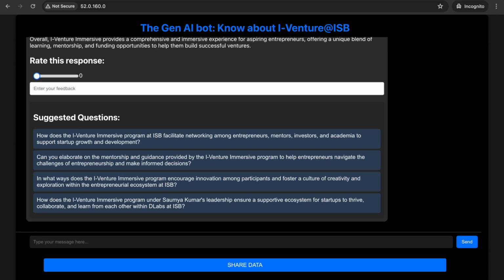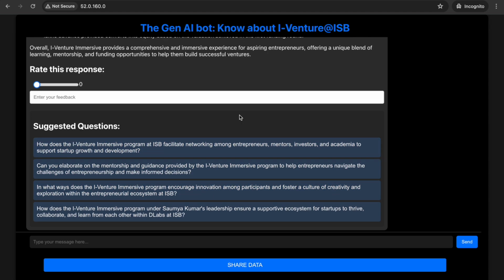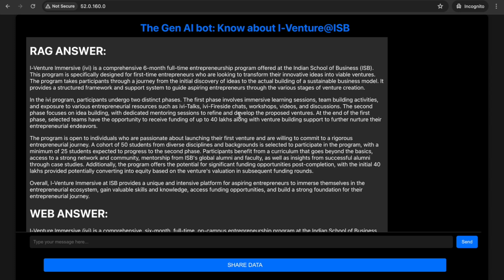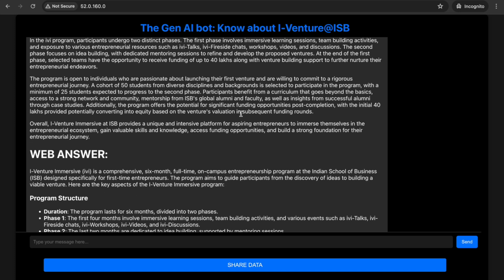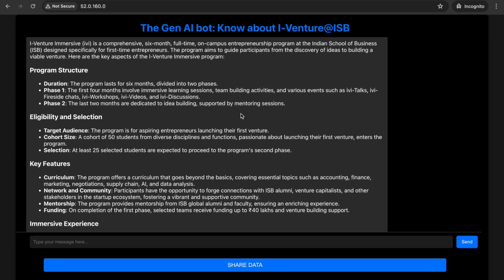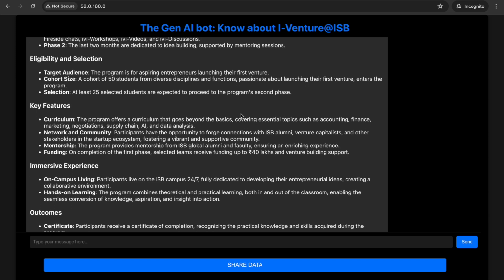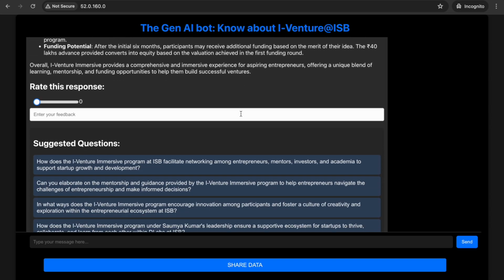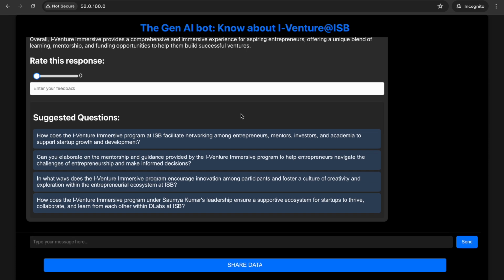So this entire front end has been built using React. That's why we are getting very quick responses. And this entire application is hosted in the cloud. So the RAG or generative AI powered answer is based on the model trained using iVenture data, and then the web answer is based on the web search. And now we see some follow up questions again, like what about IVI?